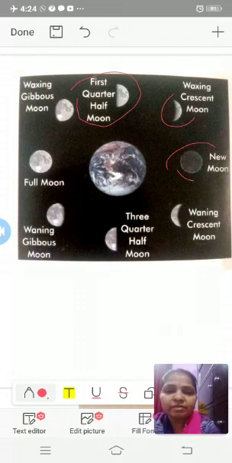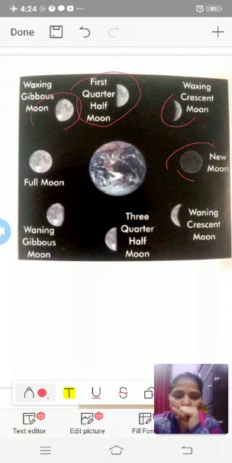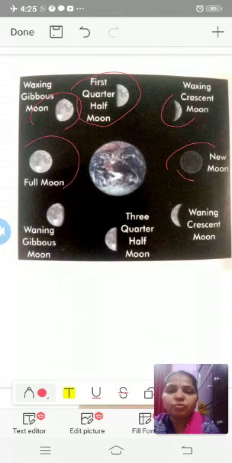After that comes the waxing gibbous moon. After about 2 weeks, the moon is halfway around the earth from where it started. Now we can see the whole side of the moon that the sun shines on. It is called a full moon.